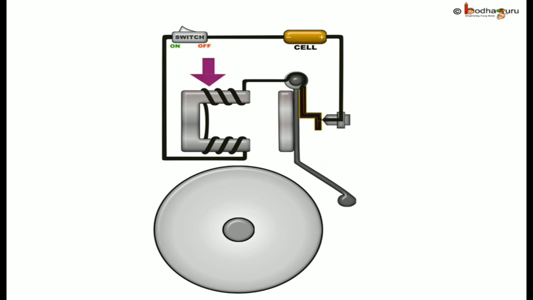A spring-loaded arm made of an iron strip is kept close to the electromagnet. This arm has a hammer attached to it at one end. Let us call it a clapper. A small gong or bell is also placed near the hammer. See, there is a contact screw near the clapper. Now, let us switch on the circuit and the fun begins.